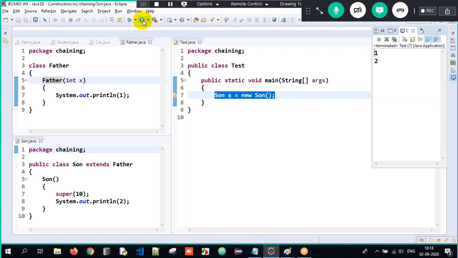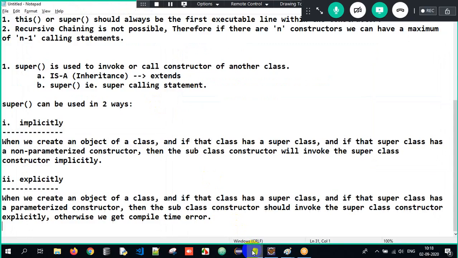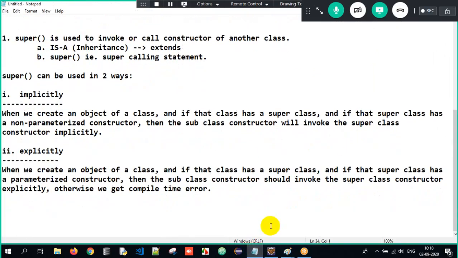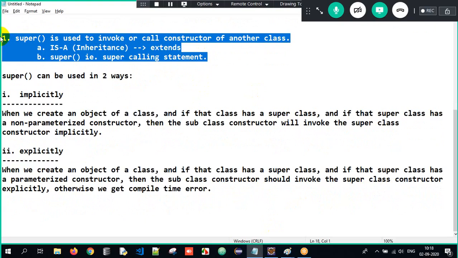But if we have an explicit parameterized constructor, invoke it explicitly. This is all about the entire process of understanding constructor chaining. Clear? Now I will tell you in a beautiful manner. So just ignore that. We'll talk about only the super calling statement. Just understand each and every term here. Just closely observe.